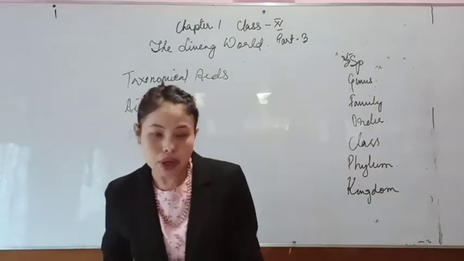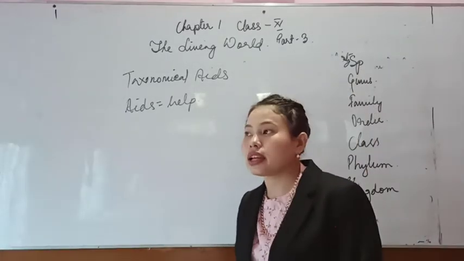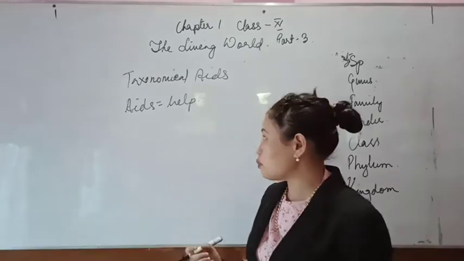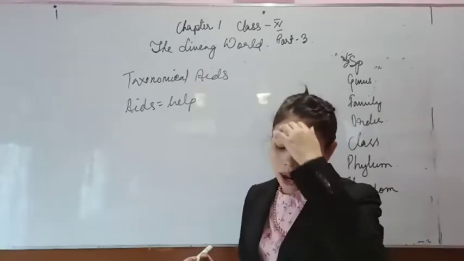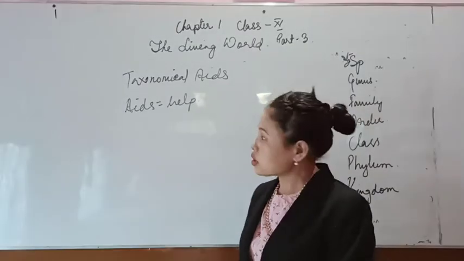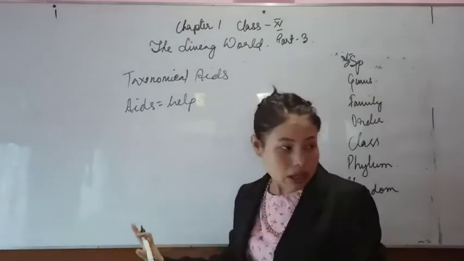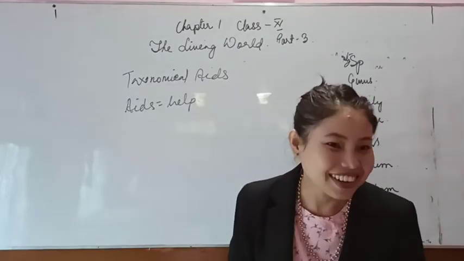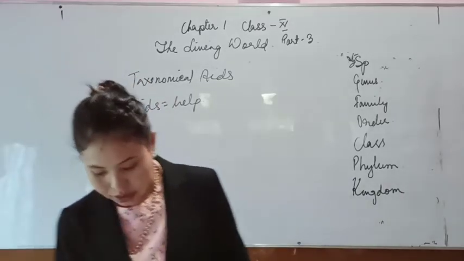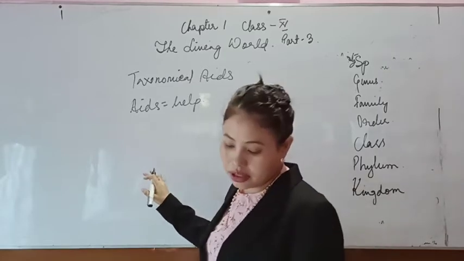There are a couple of ways, techniques and procedures, that we have to follow while maintaining taxonomical aids. These aids are stored and preserved in book cells.